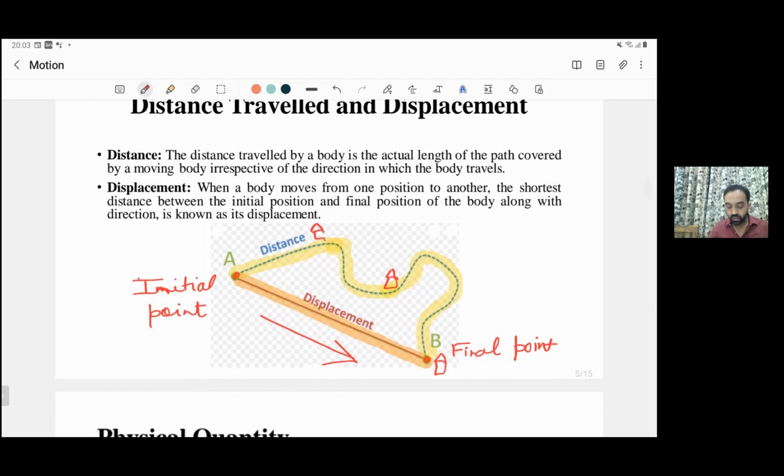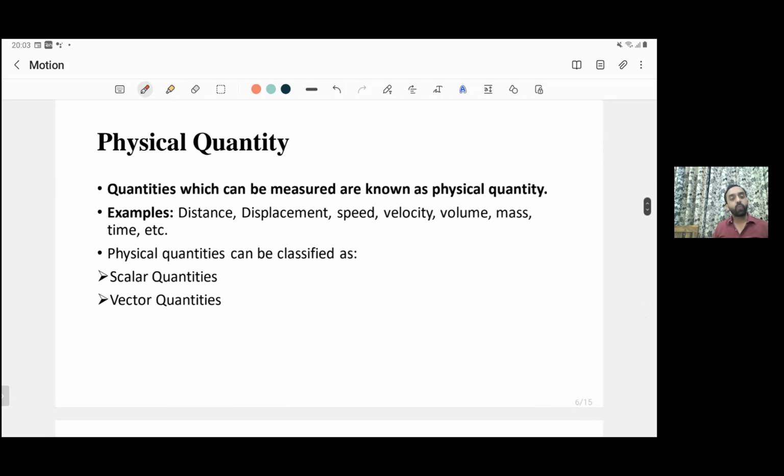Now let's move to the next part, the physical quantity. The terms which I've used, the distance, the displacement, all these are physical quantities. How can we define a physical quantity? The quantities which can be measured are known as physical quantities. For example, the distance, displacement, speed, velocity, volume, mass, time, all that we can calculate in a definite value. It means these are physical quantities. If I say I like you very much, this cannot be measured. So it is not a physical quantity.